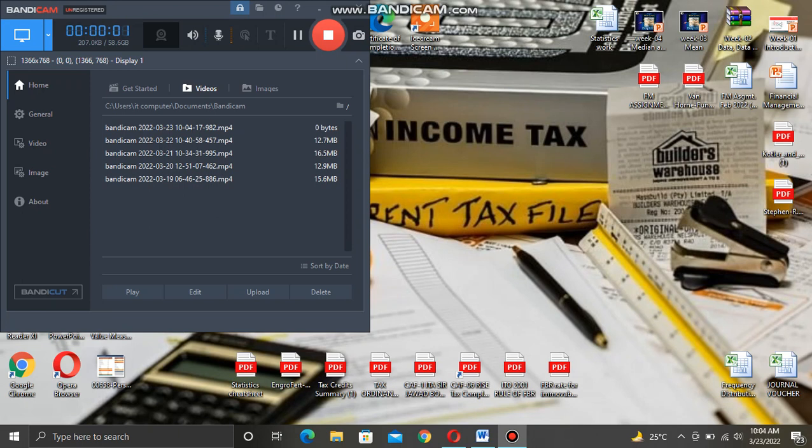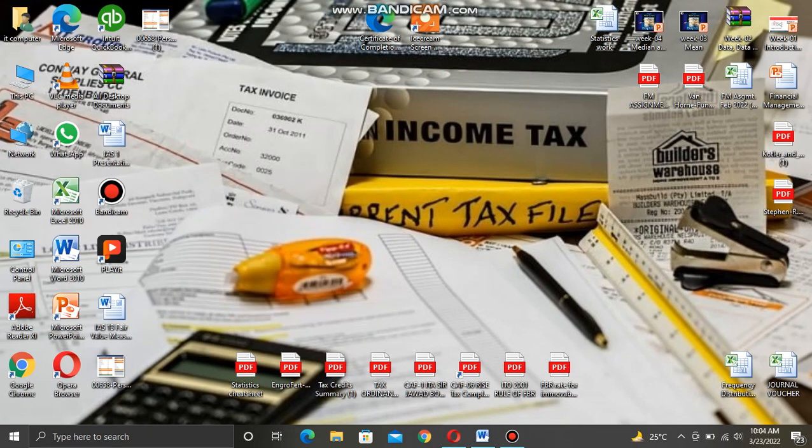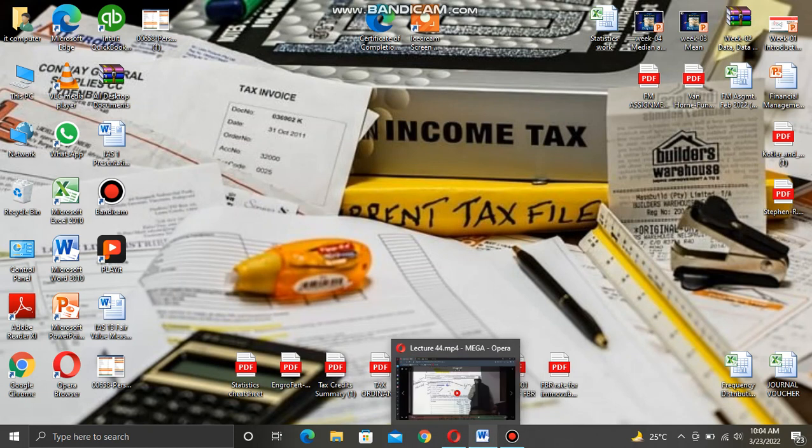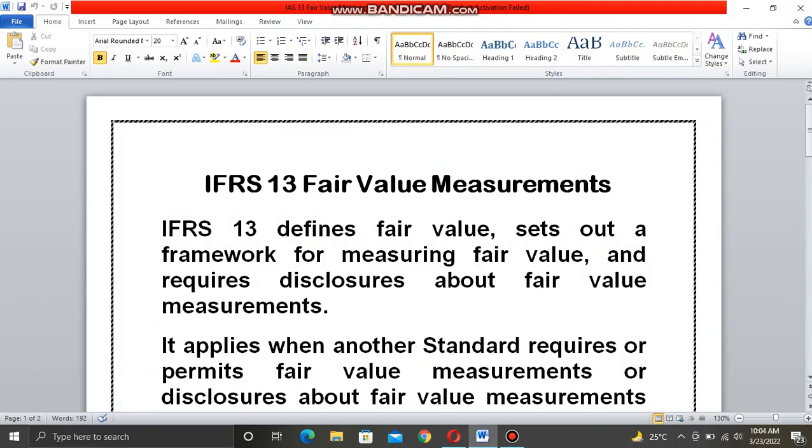Okay, all right. Today our discussion is IFRS 13, the fair value measurement, which is very important. This is the 13th International Financial Reporting Standard, which is about fair value measurement. First of all, these are two words: the fair value and its measurement. What is the fair value? In today's session, we are going to understand the two words, fair value and its measurement, in accounting standards.